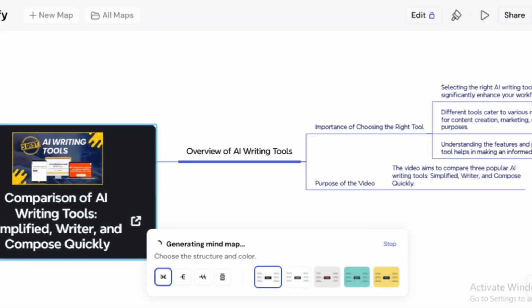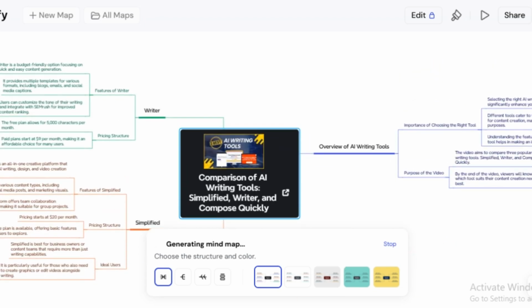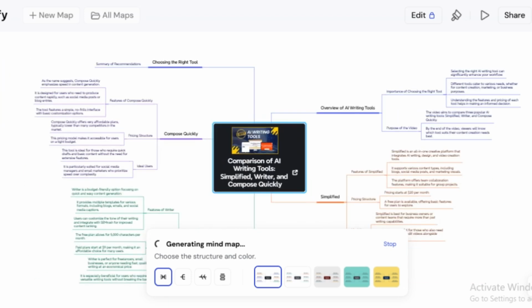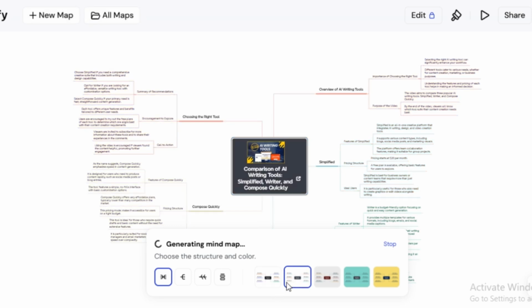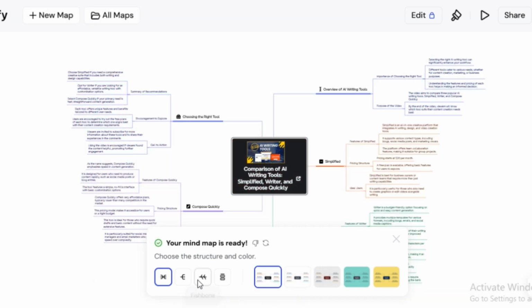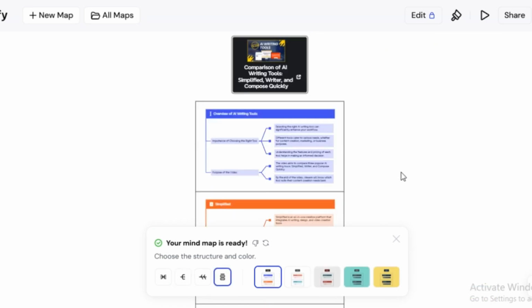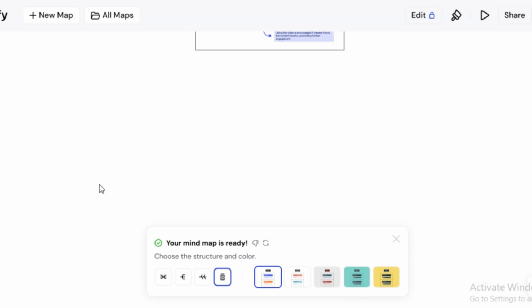Review your mind map. After a few moments, Mapify will generate a mind map, summarizing the key points of the video. You can then explore it, add customizations, and review the information in a way that suits you best. That's it. It's that simple. You now have a clear, organized mind map that summarizes the entire video.